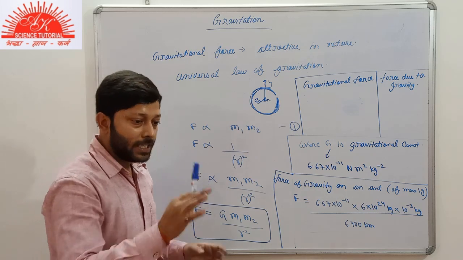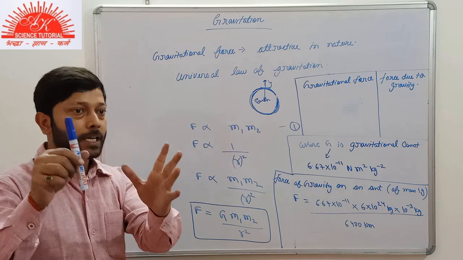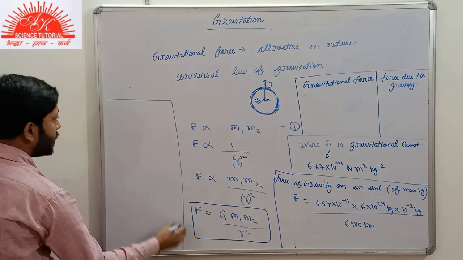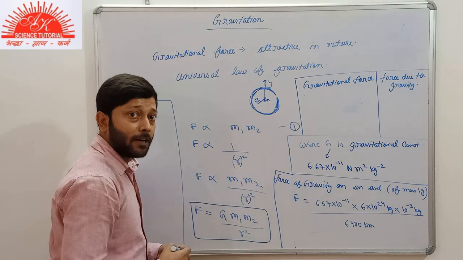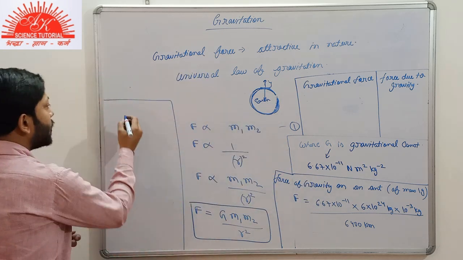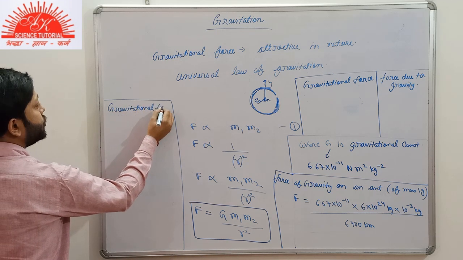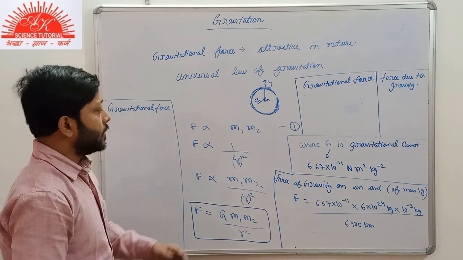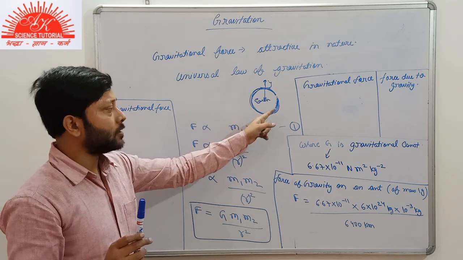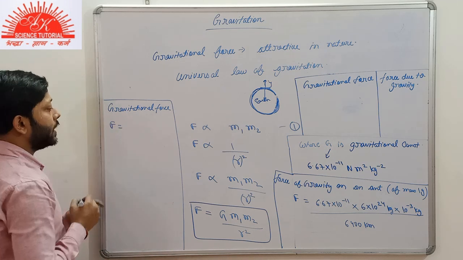But if we are talking about these two bodies, suppose that the mass of this body is 1 kg and the other is 1000 kg. Then in this condition, this is not about force of gravity. Force of gravity was the condition only if one of the bodies was Earth. Now we are talking about gravitational force and not force due to gravity, because as I told you, this board and this marker, none of the bodies is Earth, so it won't be stated as the force due to gravity. It is gravitational force. We can find it of our own.